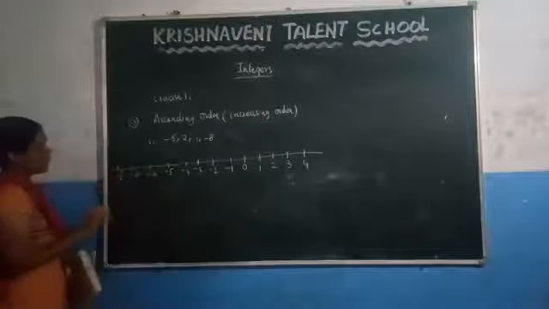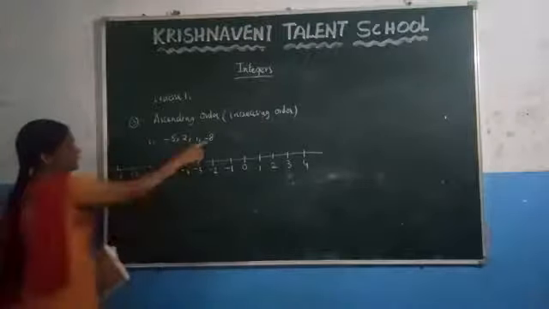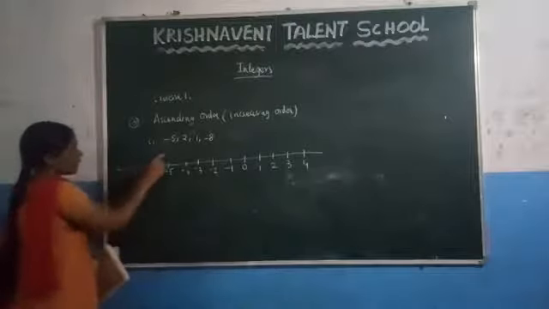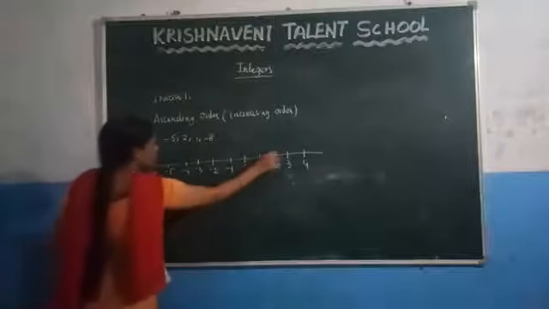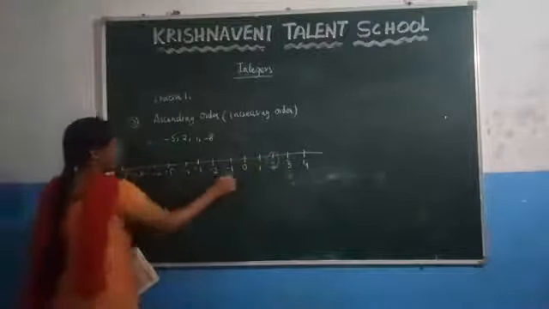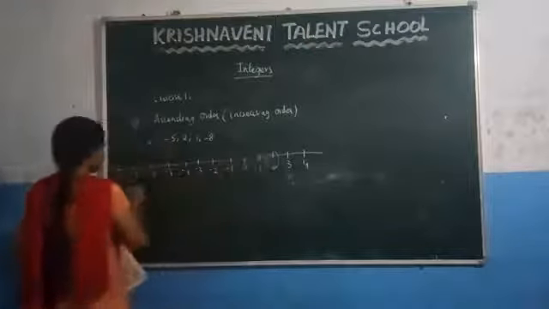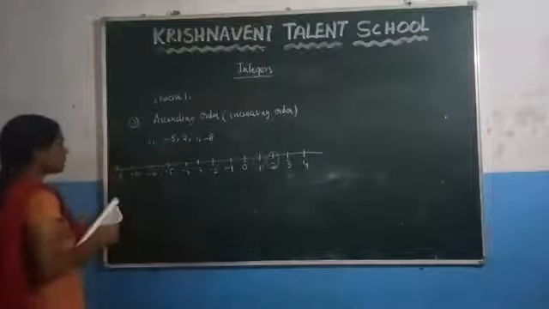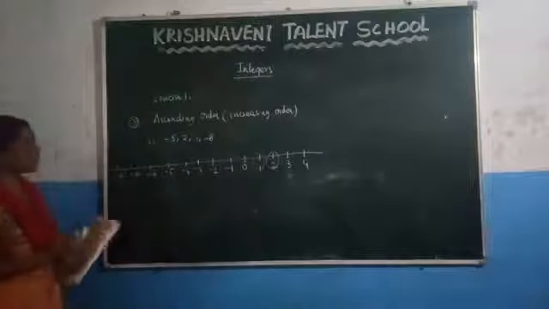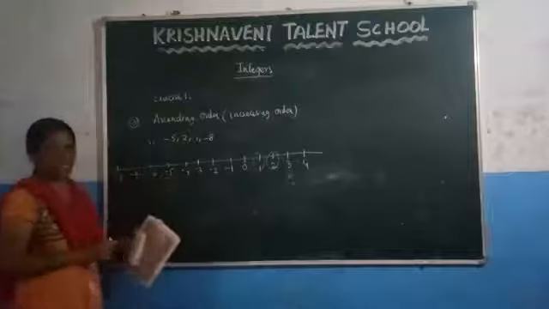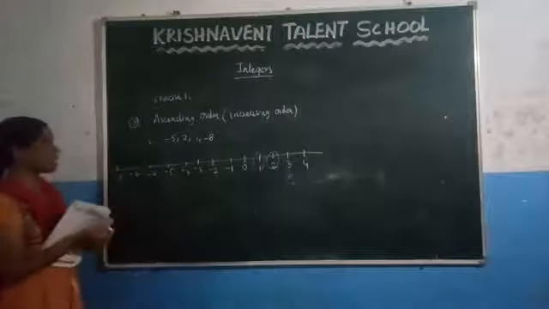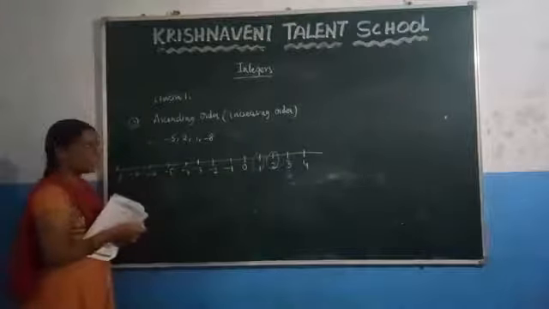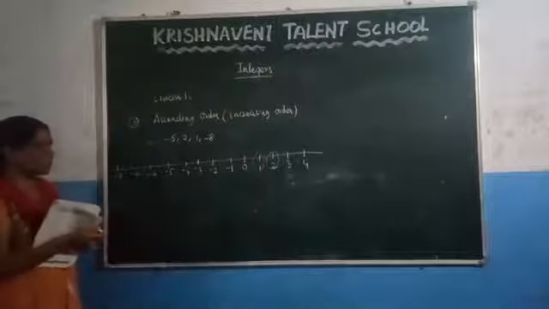So we represented all the numbers. Here -8, and after that 2, and after that 1, and after that -5. So we represented all 4 numbers. Now you have to write these numbers in ascending order. Ascending order is nothing but writing these numbers in increasing order from smallest to biggest.